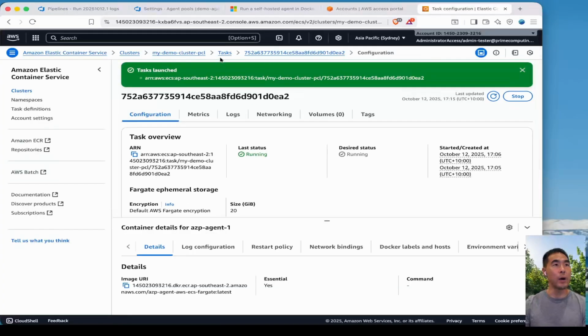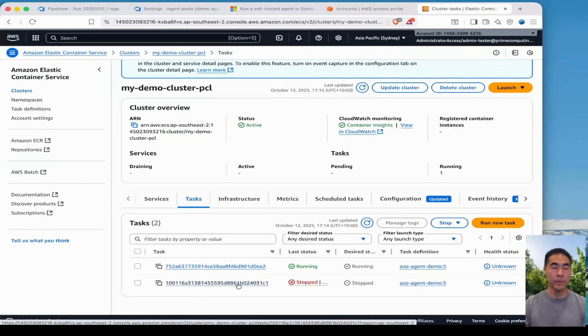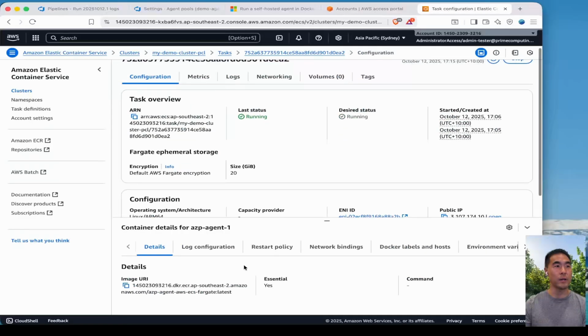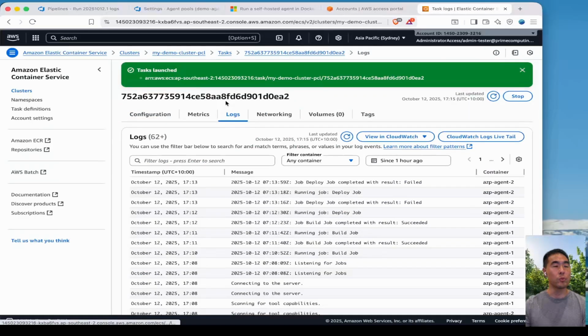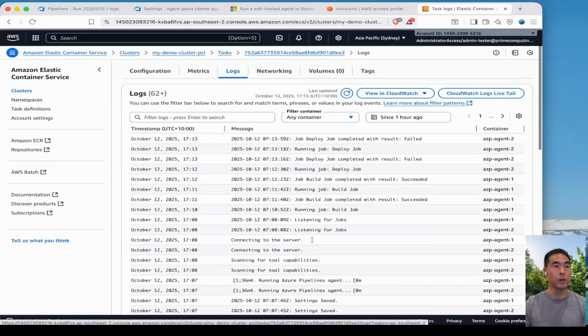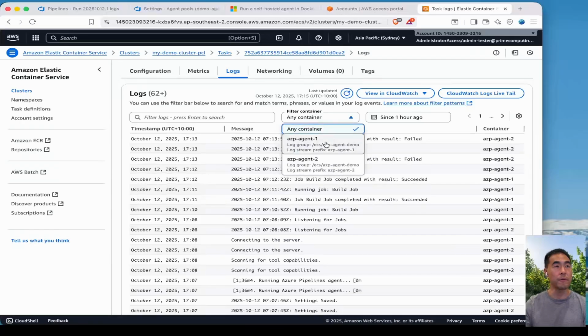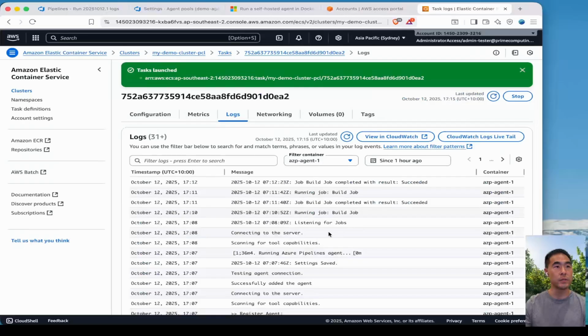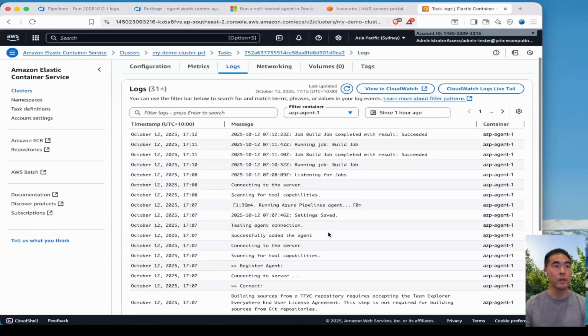Okay, going back to our ECS task, here we have our first task, which failed because of that expired PAT, and our running one. Just want to show you the logs here, where you can see where all that happened for this container. So we can filter it by agent one and agent two. So we can see what's going on with agent one.